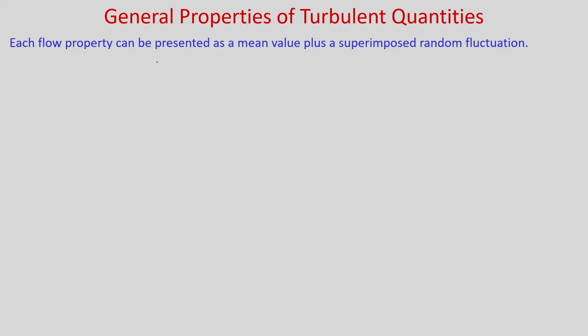So, if we consider a scalar property f, then we can have f bar, which is your time averaged value, and f prime, which is your fluctuating component. So, you can see this is a superposition of the time average and fluctuating components.